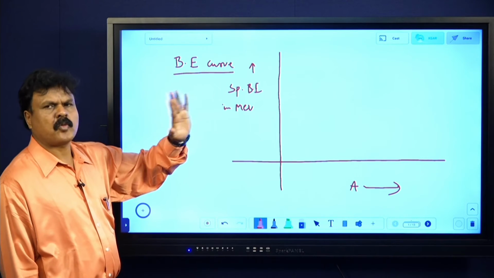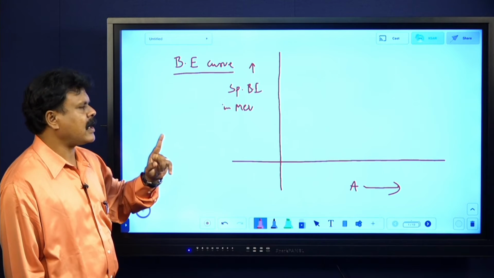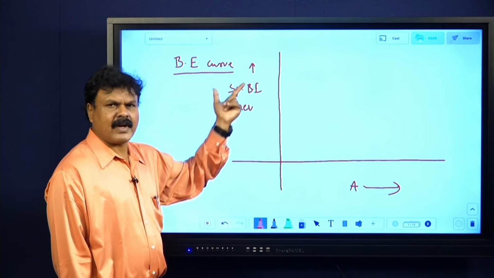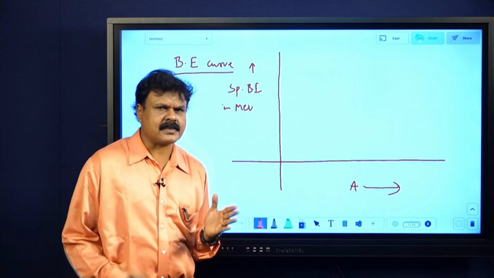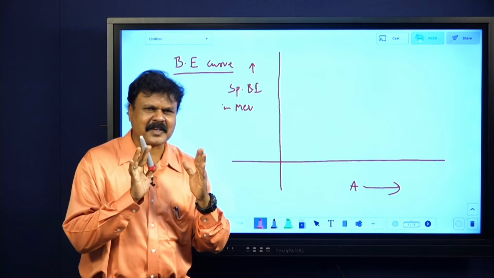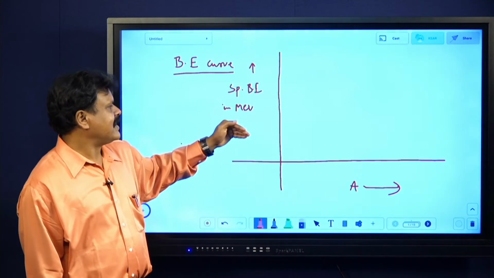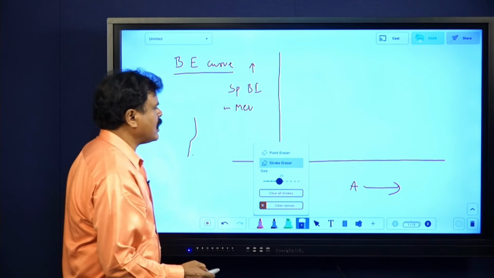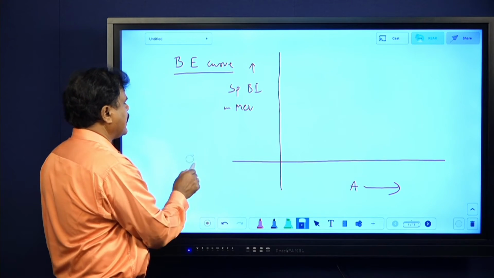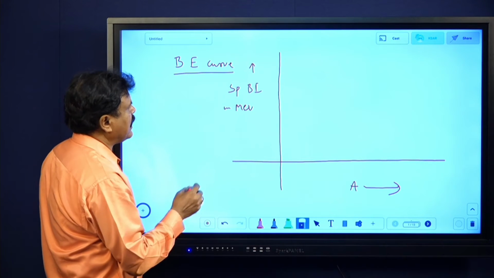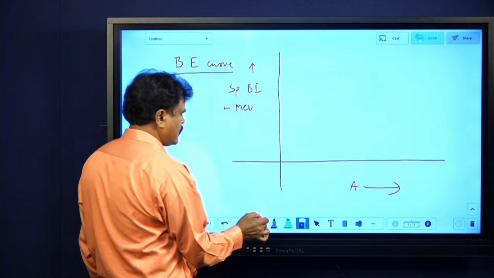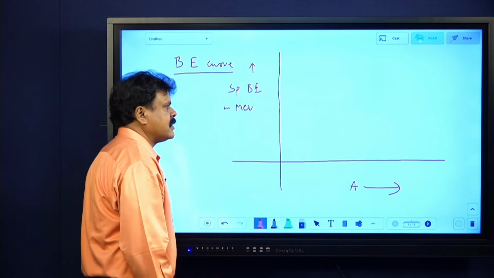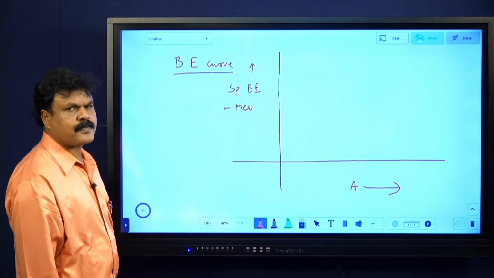First, what is the binding energy curve? You say it is the curve obtained by plotting specific binding energy along the y-axis and mass number along the x-axis. Are you following? What is the binding energy curve? You have to write that it is a curve obtained by plotting what and what? Specific binding energy along the y-axis and mass number along the x-axis.